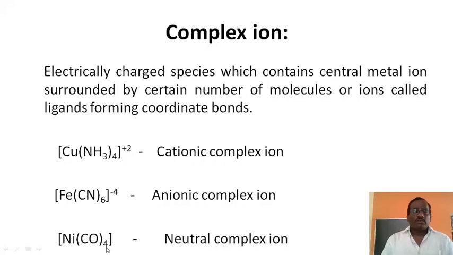Similarly, Ni(CO)4 molecule: nickel is the central metal ion, and carbonyls donate lone pairs of electrons, four carbonyls. This one is electrically neutral, hence it is a neutral complex. Hence any cationic complex ion, anionic complex ion or neutral complex ion has a central metal ion surrounded by a suitable number of ligands with coordination linkages. Such a type of species is called a complex ion.